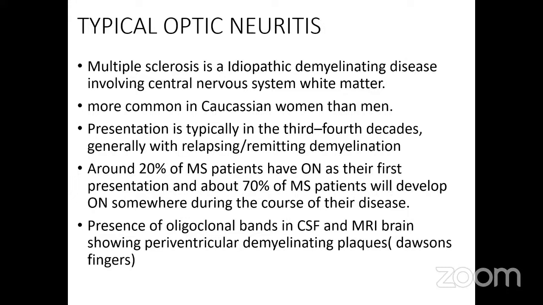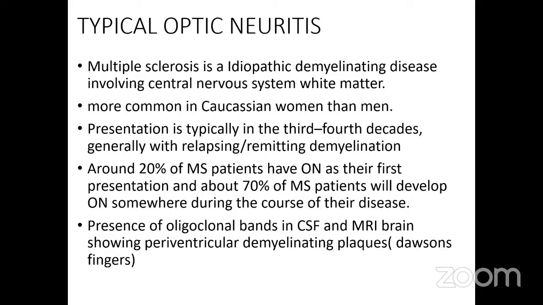So, as I said, the optic neuritis can be grouped into typical and atypical. The typical optic neuritis is generally present with multiple sclerosis, which is an idiopathic demyelinating disease involving the central nervous system white matter. It is more commonly seen in Caucasian women. The presentation is typically in the third to fourth decades with a relapsing remitting demyelination.